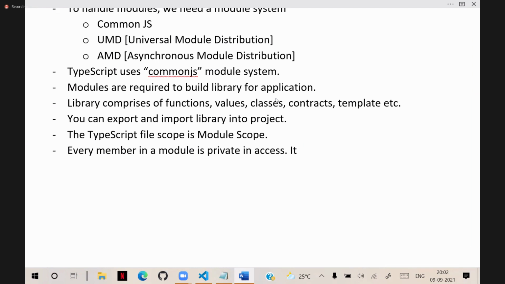That means it is not accessible outside the module. The functions, the classes, whatever you declare in a module, can be accessed and used only in that module.